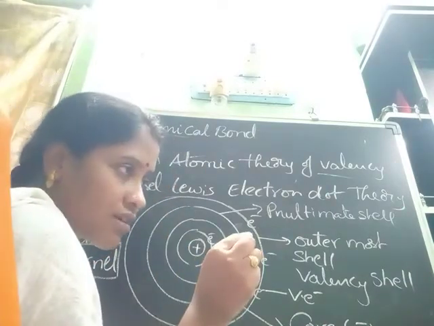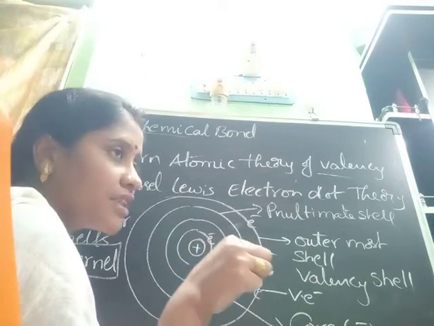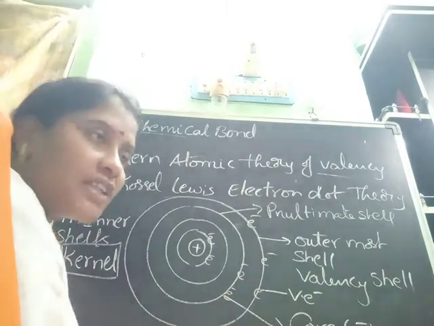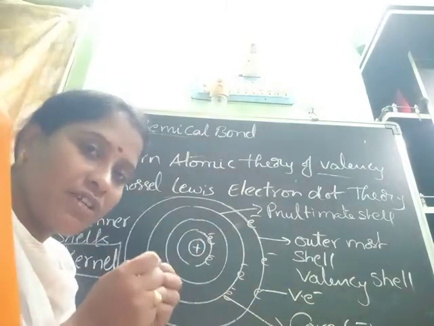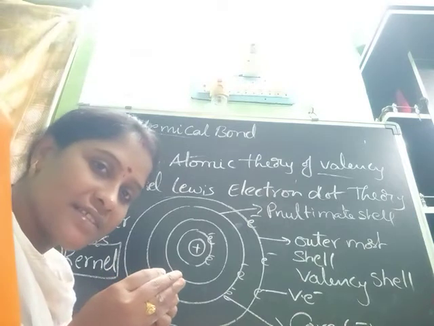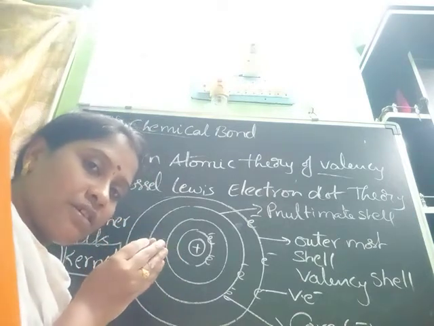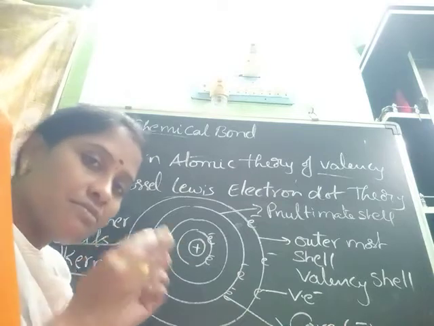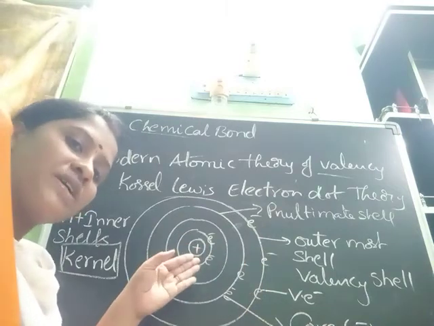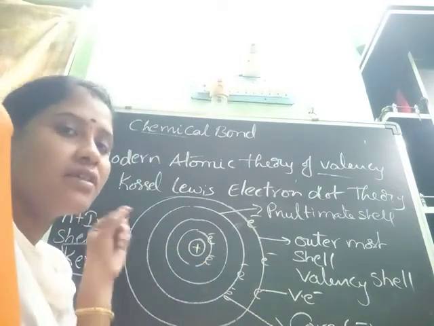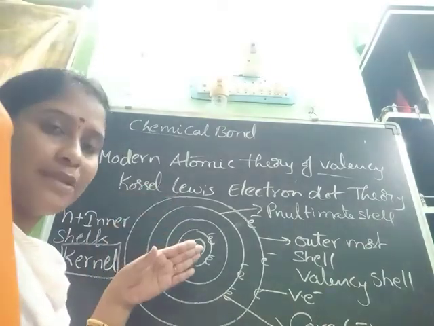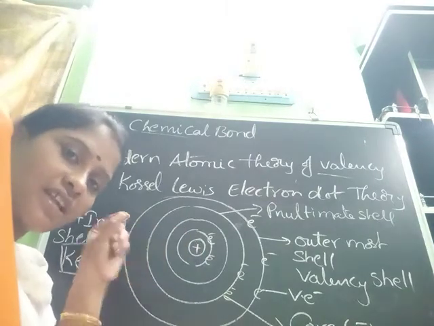If you know the valency electrons, we should represent them around the symbol of an atom. That was explained by Lewis and Kossel. You take the atomic symbol, which indicates the core electrons, and the valence electrons we represent around the atom as dots or crosses. That is the Lewis and Kossel electron dot theory.